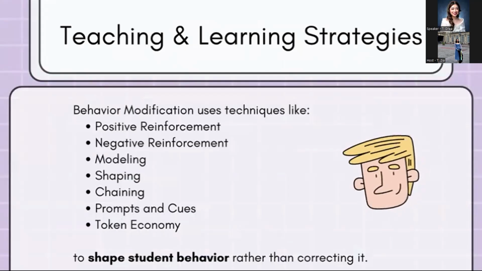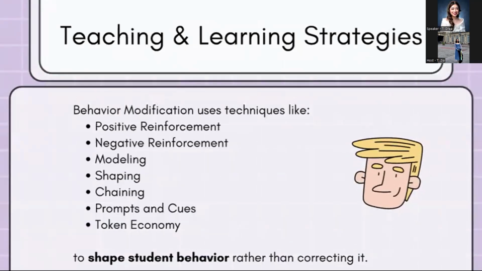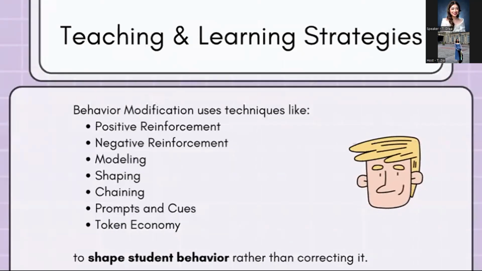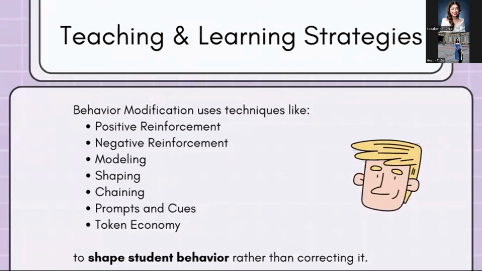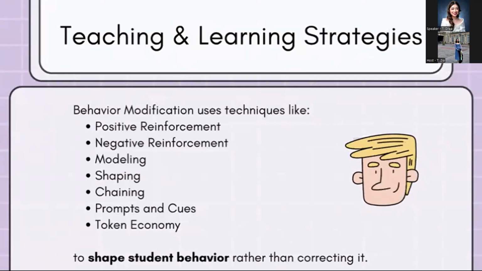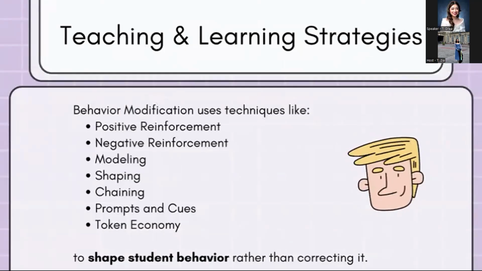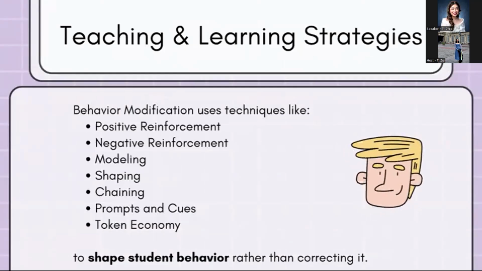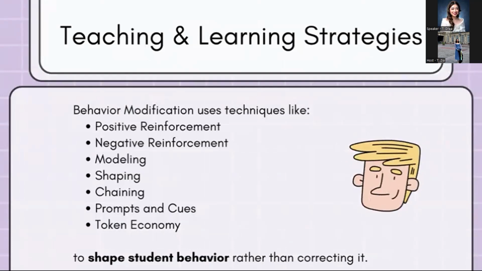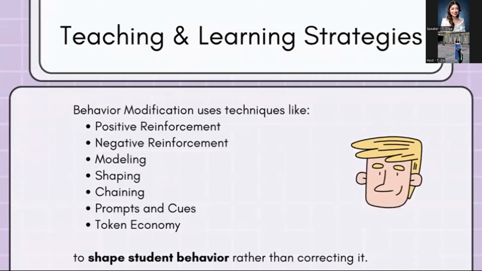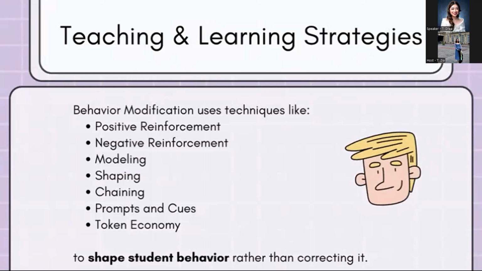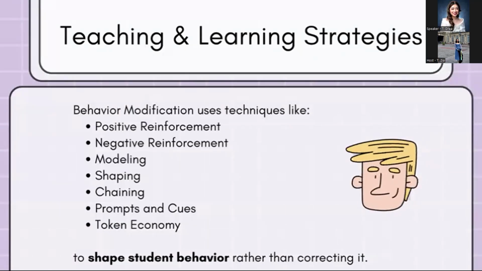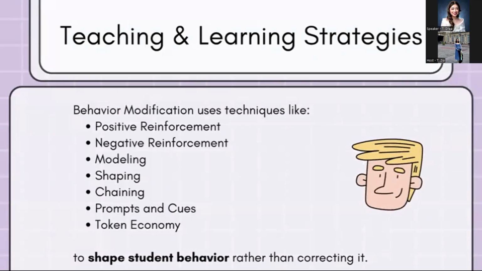Now we move on to teaching and learning strategies. When we say teaching and learning, it means that we use these behavior modification techniques to shape student behavior rather than just correcting it. We often use techniques such as positive reinforcement, negative reinforcement, modeling, shaping, chaining, prompts and cues, and also token economy. These methods help build desired behaviors rather than simply correcting the undesired ones.